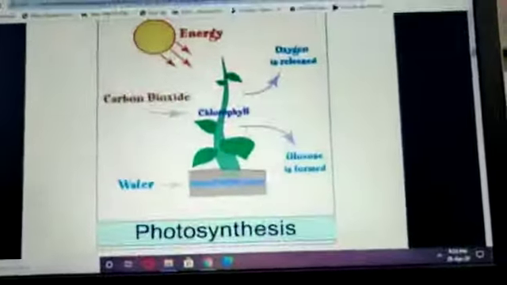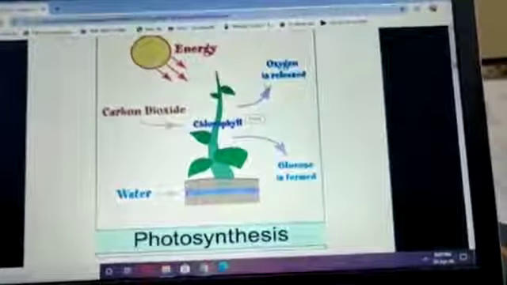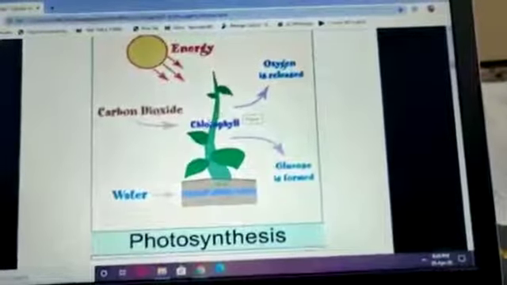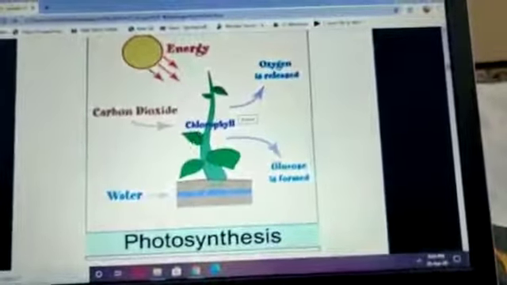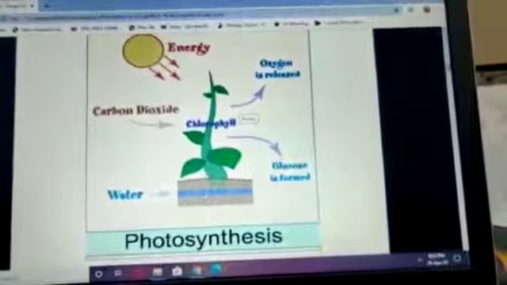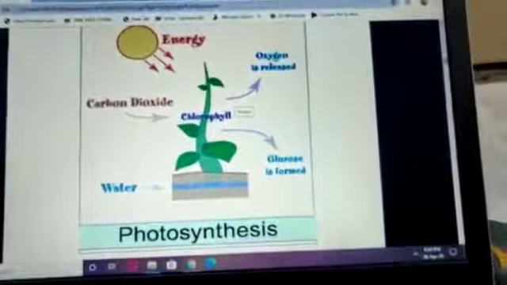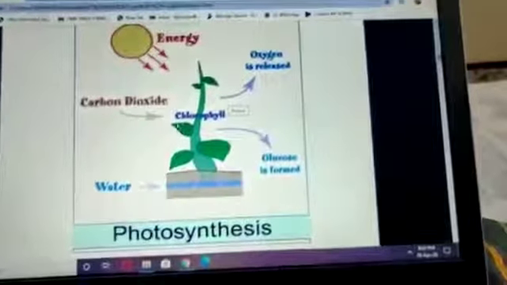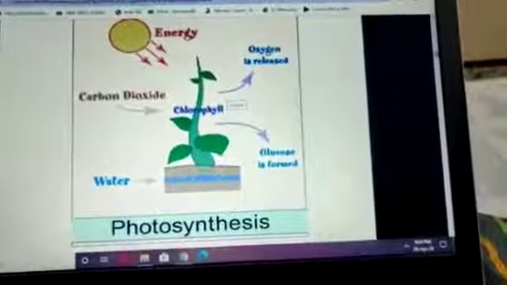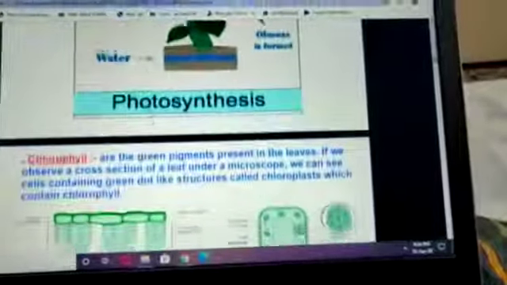Now here the picture is given. Carbon dioxide is taken in through the stomata. Stomata are nothing but minute pores present on a leaf. Water is absorbed, this is the second raw material, through the root. The site of photosynthesis is the leaf. Carbon dioxide is absorbed through the stomata, which are present on a leaf. Water is available through the root. In presence of sunlight and chlorophyll molecule, the photosynthesis process takes place.